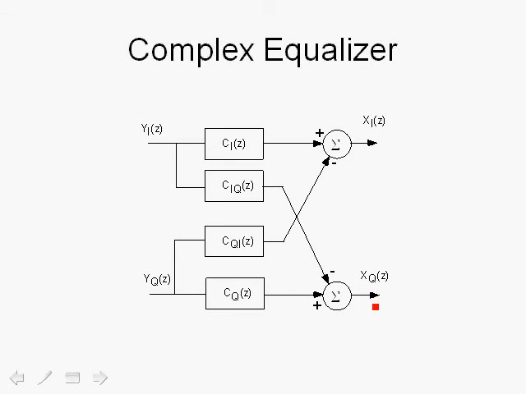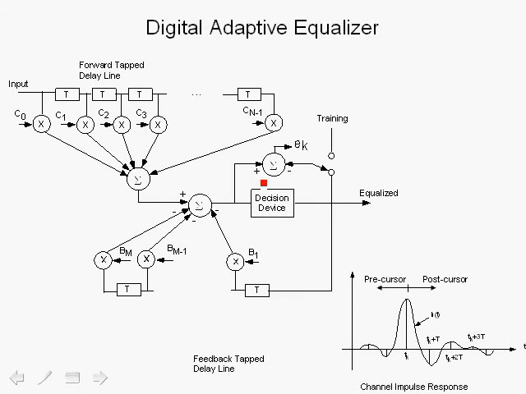So in a complex scenario, of course, we have this structure where we have the cross elimination of leakage between the in-phase and quadrature phase components. So in the case of OFDM, you would have to implement the forward tap delay line and the decision feedback tap delay lines using complex operations.